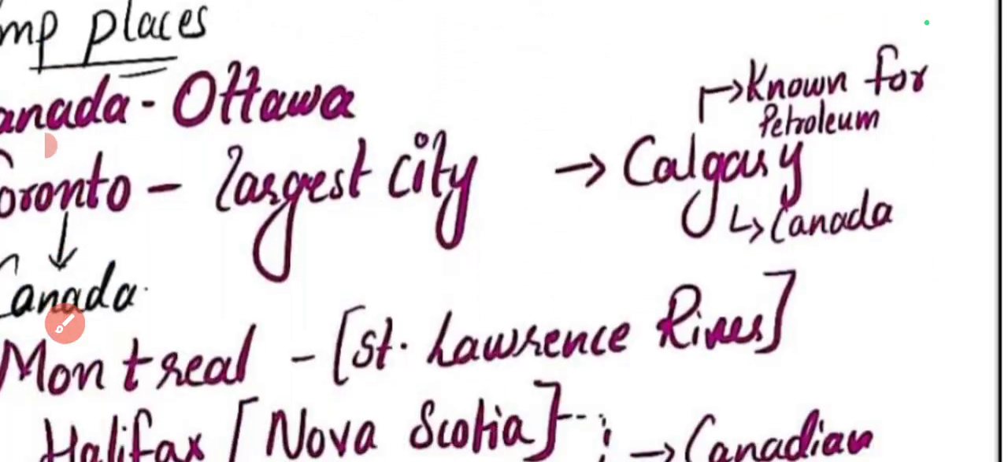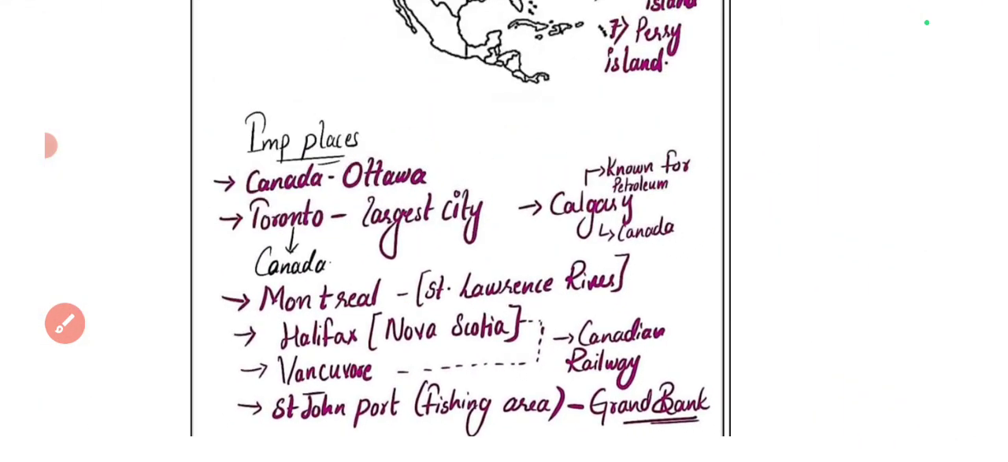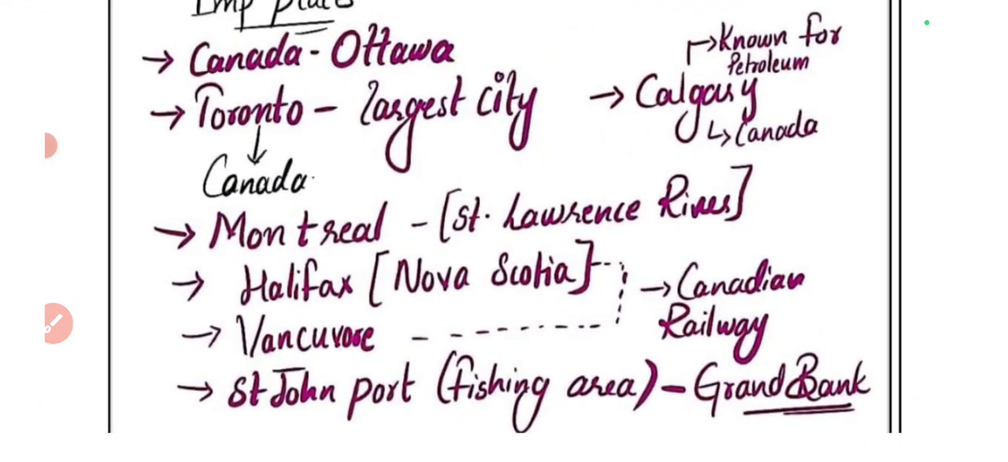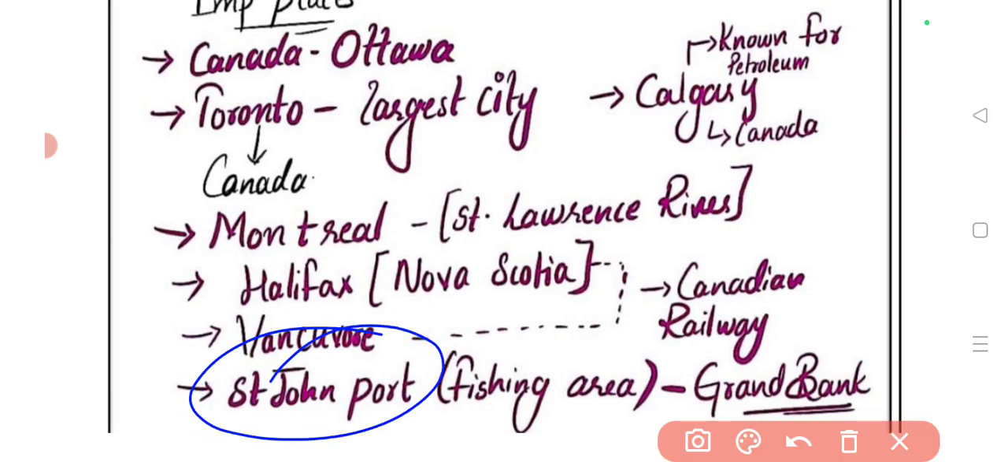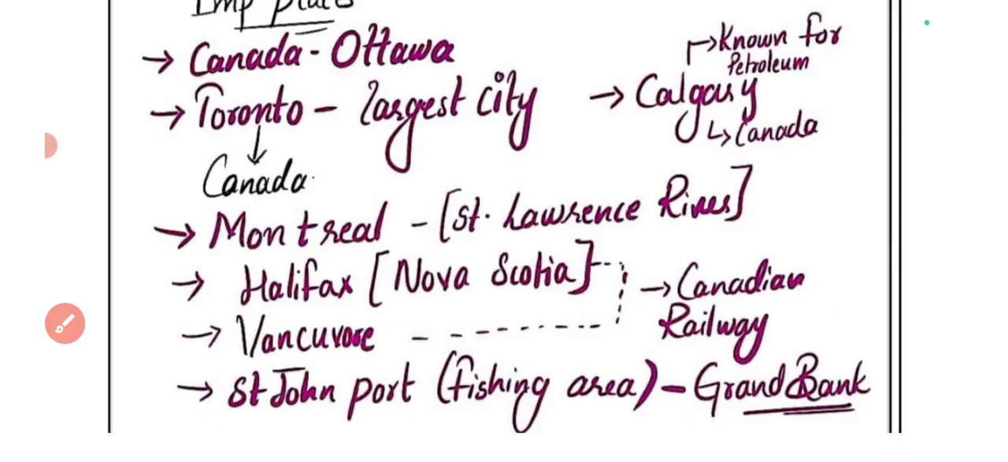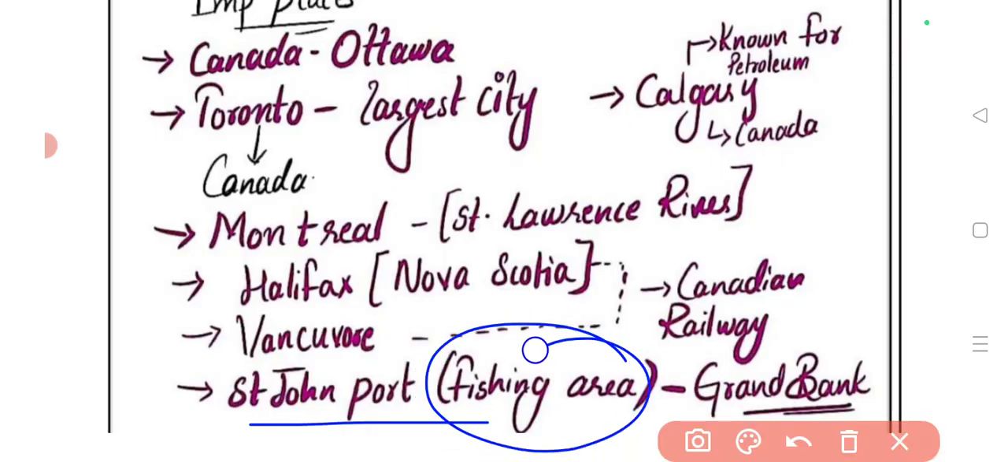Okay. Now let's look at another important location. So the next important location is St. John Port, which is a fishing area which is famous for Grand Bank. Okay. So you might have studied about Grand Bank in your notes when you are reading about the fishing zones in the world. St. John Port is a fishing area.